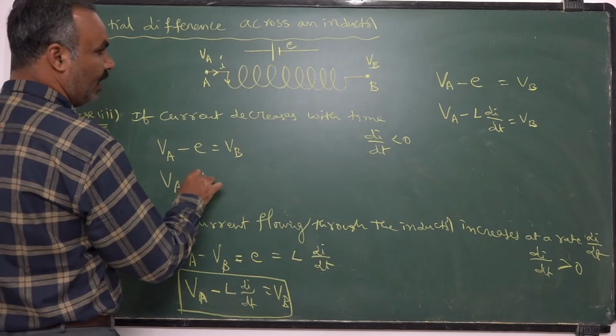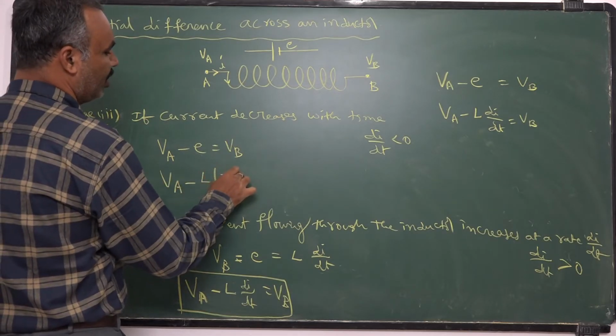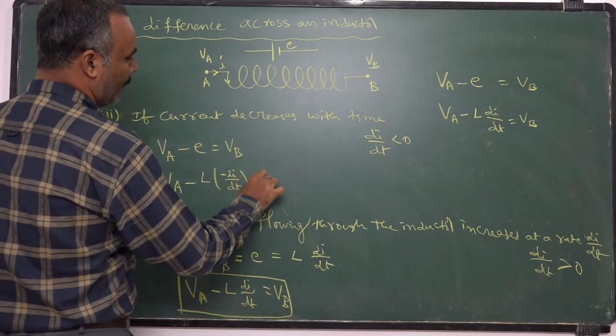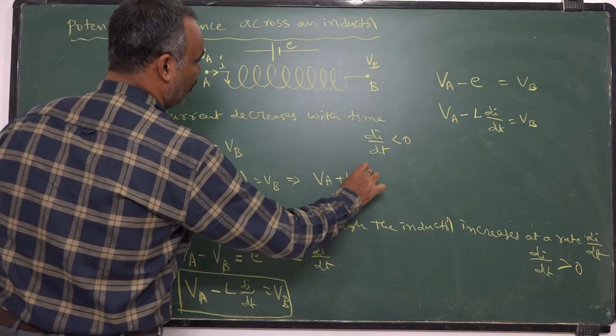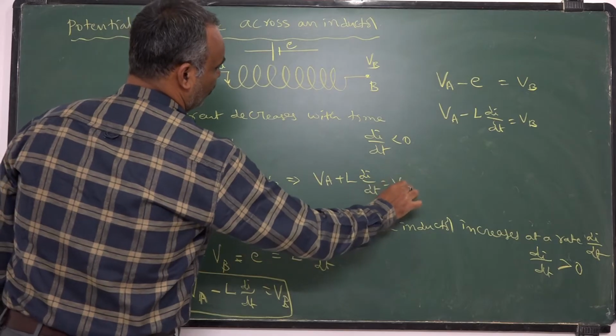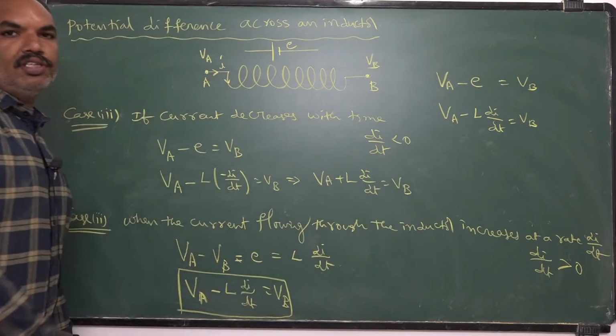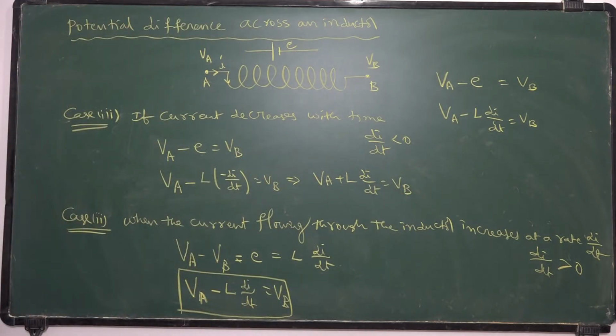VA minus L into di by dt, which should be taken as negative here, is equal to VB. That implies VB equals VA plus L into di by dt. So in this way, we find the potential difference between the two ends of an inductor.